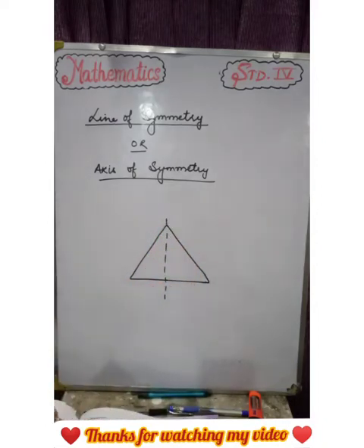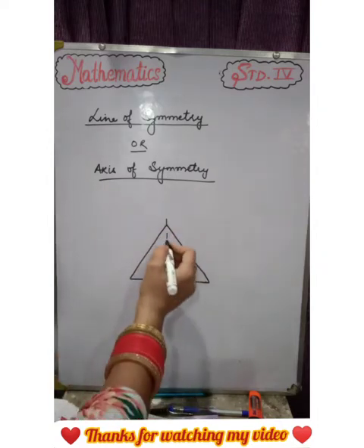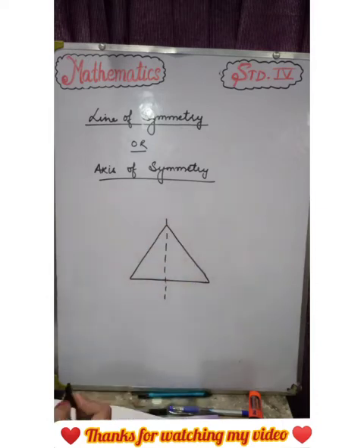The line which is drawn in the middle of the figure is known as the line of symmetry. The line drawn in the middle of any figure is called line of symmetry or axis of symmetry. Let's take any other example.